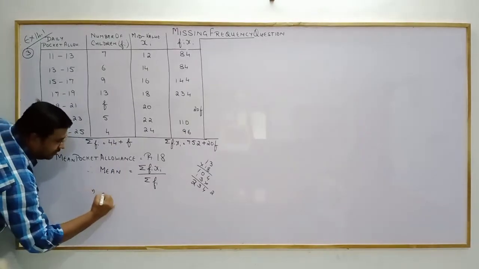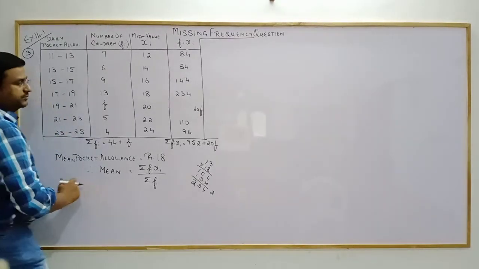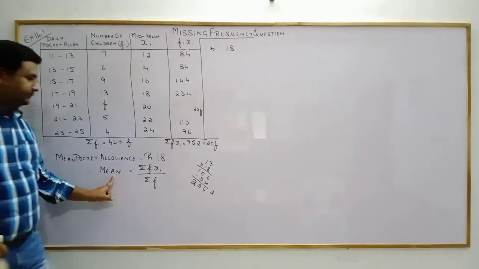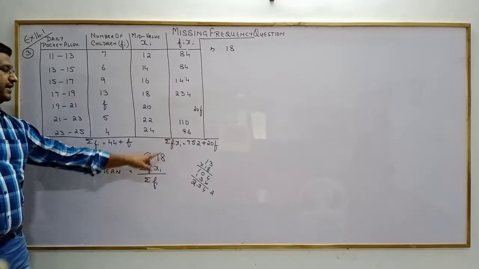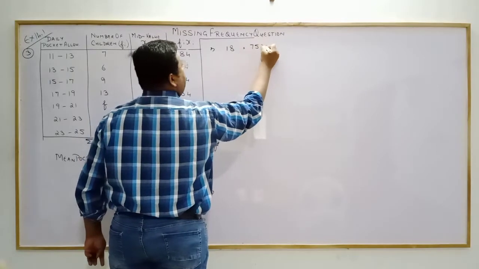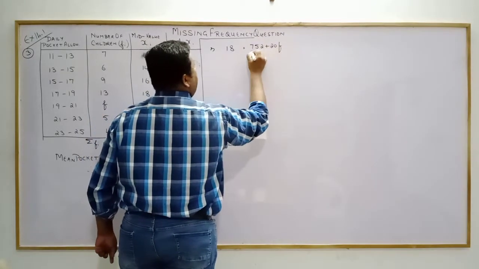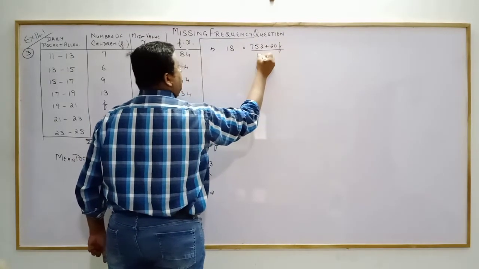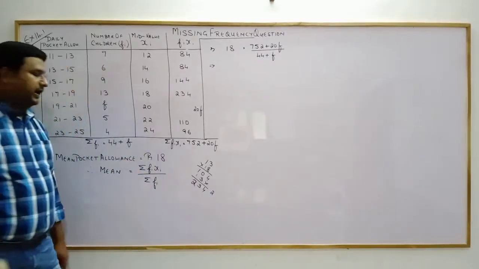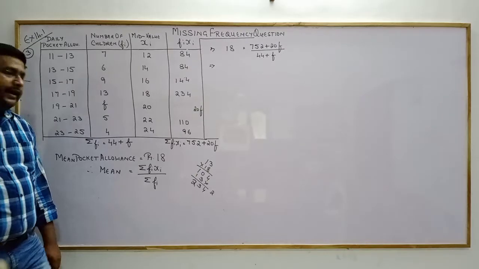Substitute them. Mean, rupees 18, I will substitute over here now. So mean 18 is equal to sigma fi xi, 752 plus 20f, upon sigma fi, 44 plus f. Clear? Correct?